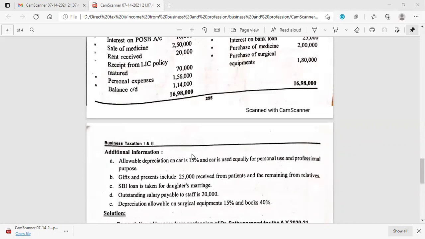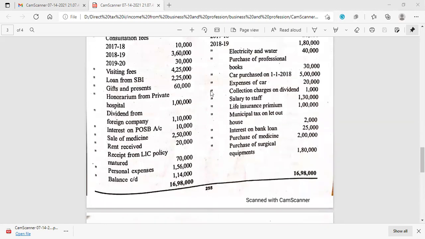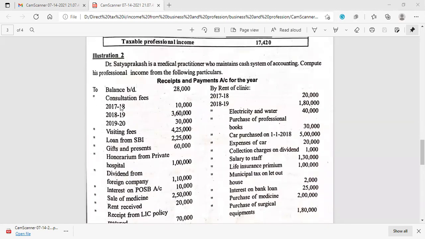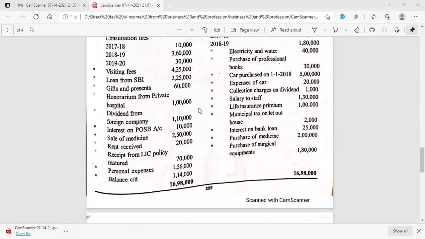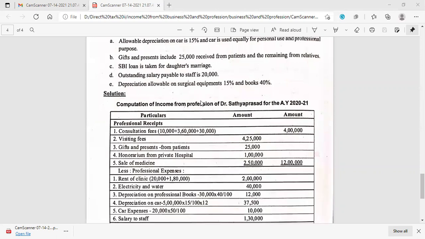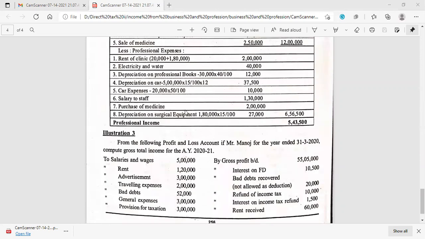See here, outstanding salary payable to staff 20,000 is ignored. If it is actually paid, then only are we supposed to consider it. Here, 17-18 consultation fees received during the previous year we have considered, because we are treating this on receipt basis. So you have to bear these things in your mind. So this is about the solution.